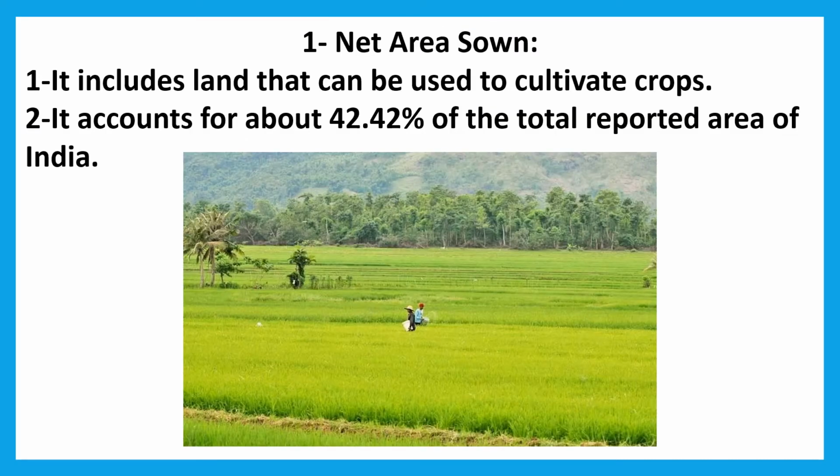Now, let's discuss one by one here. First one is a net area zone. It includes land that can be used to cultivate crops. Net area zone means it includes land that can be used to cultivate crops. And it accounts for about, how many percent are there in India? 42.42% of the total reported area of India is net zone area.